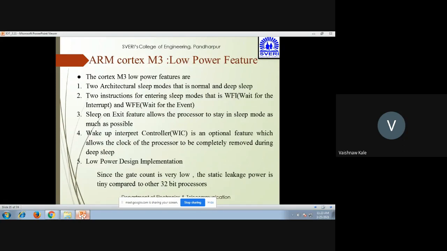Then we'll go for the low power feature. The ARM Cortex M3 has a low power feature, as it has two architectural sleep modes, that is normal sleep and deep sleep.